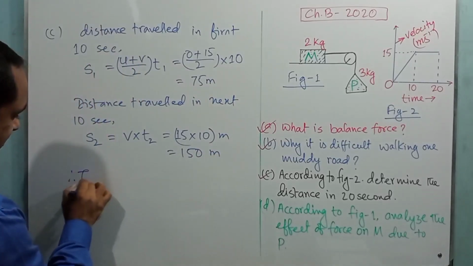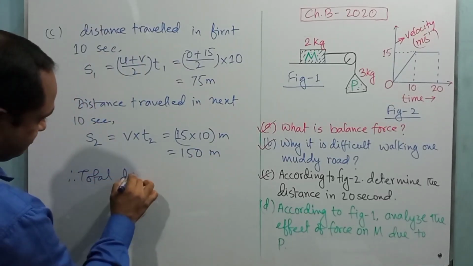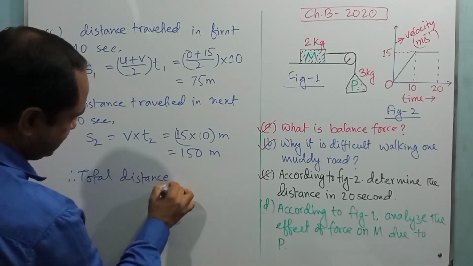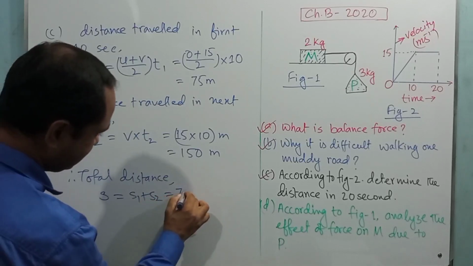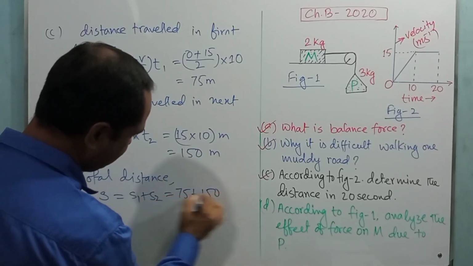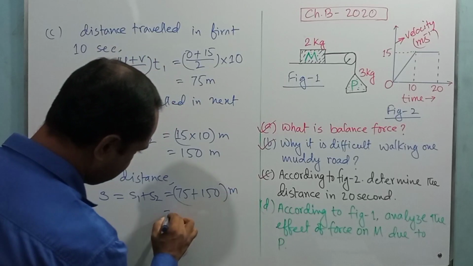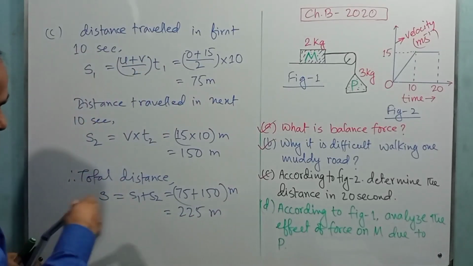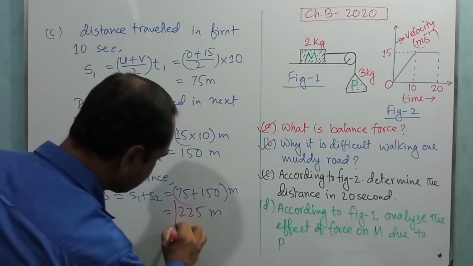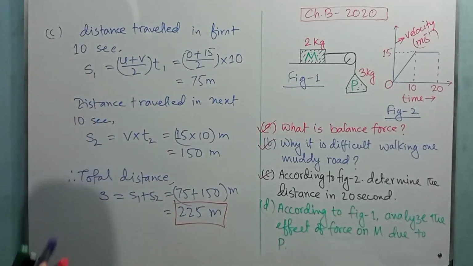So the total distance S is equal to S1 plus S2, 75 plus 150 meter, and it will be 225 meter. This is the final result for question C.